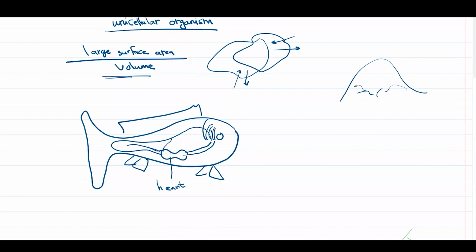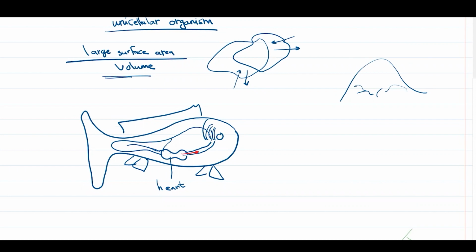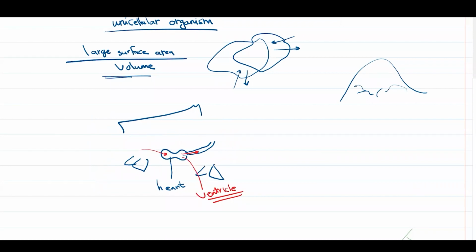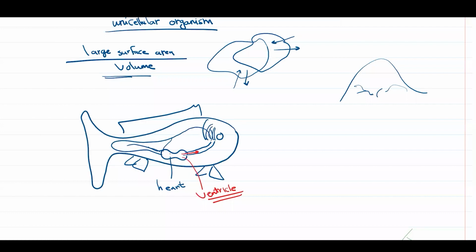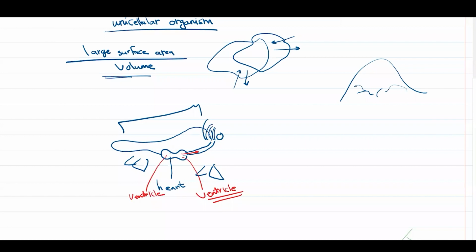The chamber which forces the blood out of the heart to the gills is called the ventricle, and the one which receives the blood from the body is called the atrium. Is it clear? Okay.